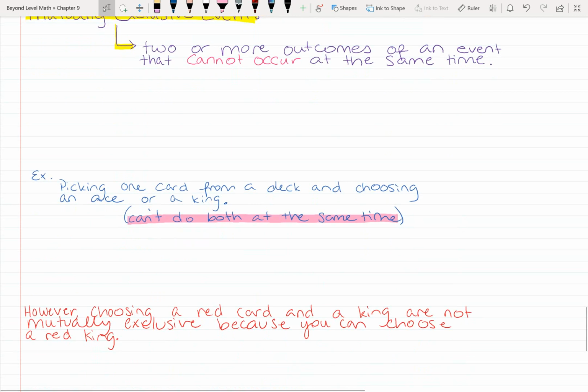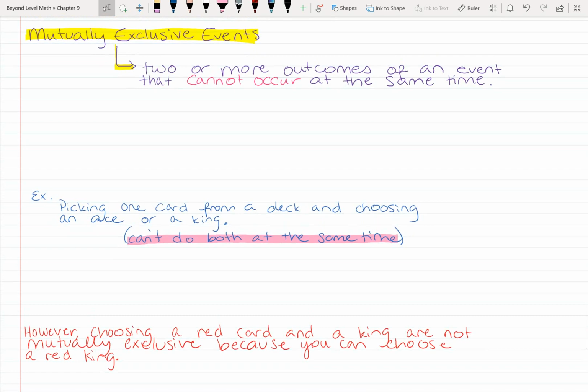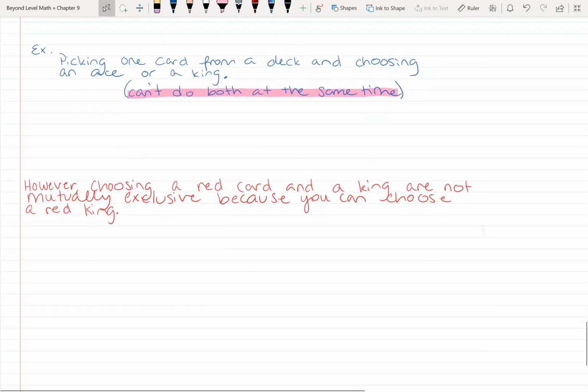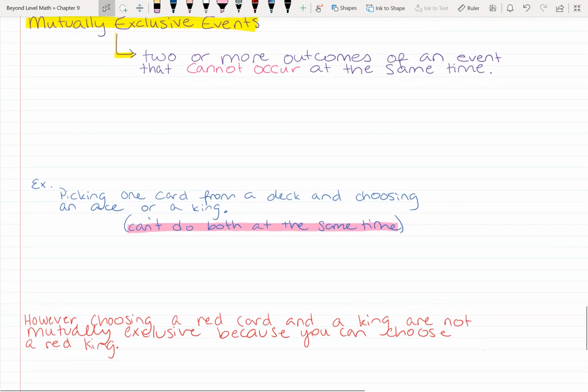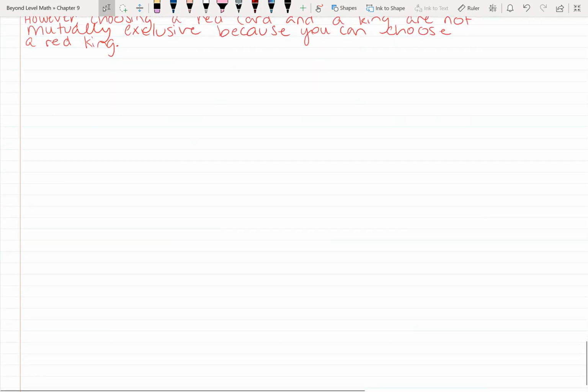But you could pull out a red card and a king, because a king can be red. So that's kind of a strange concept. It takes a minute possibly to wrap your head around. You won't have anything in your homework that talks about mutually exclusive events specifically, but it's something to be aware of. So that is it for our notes.